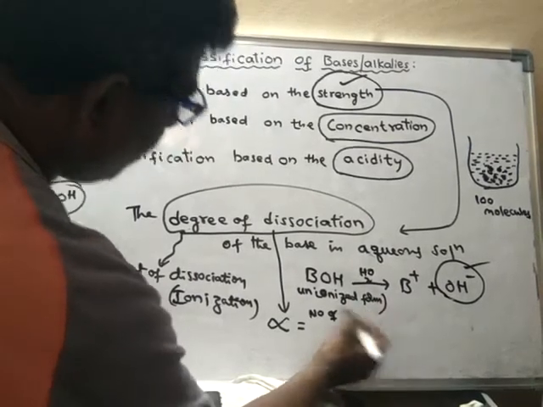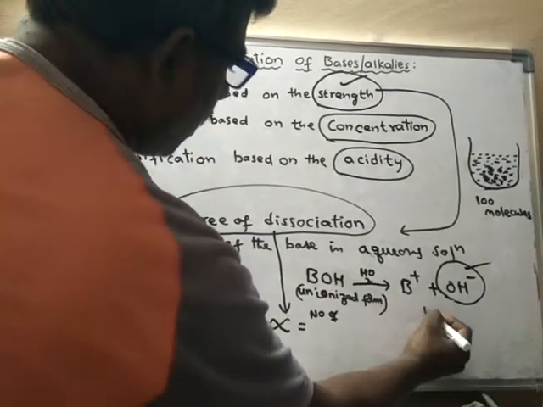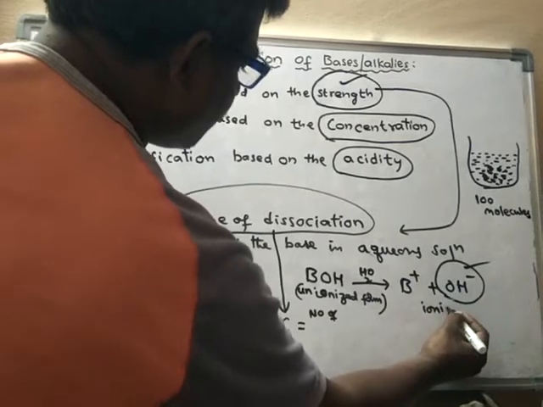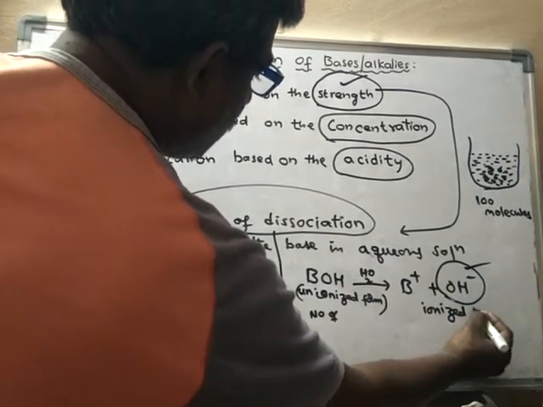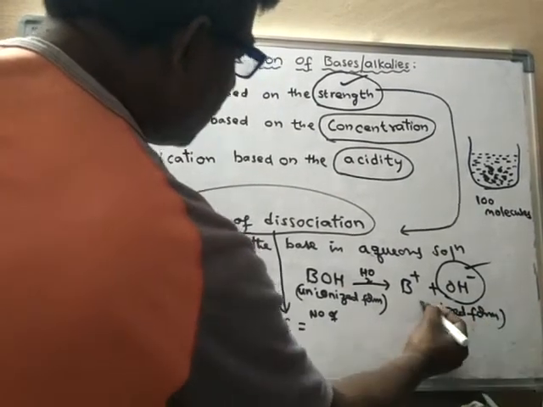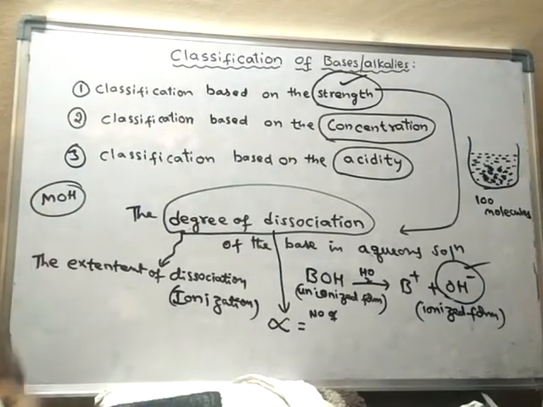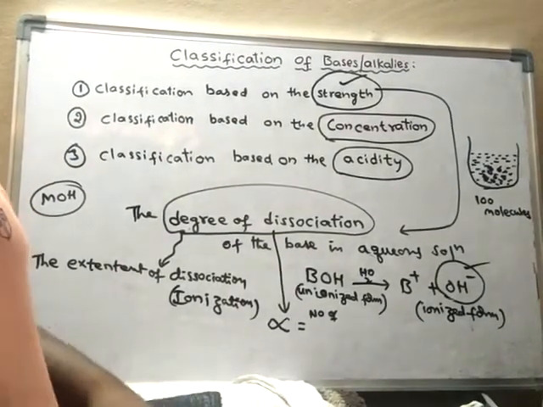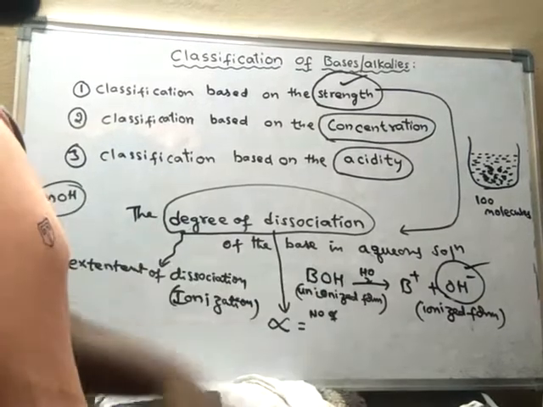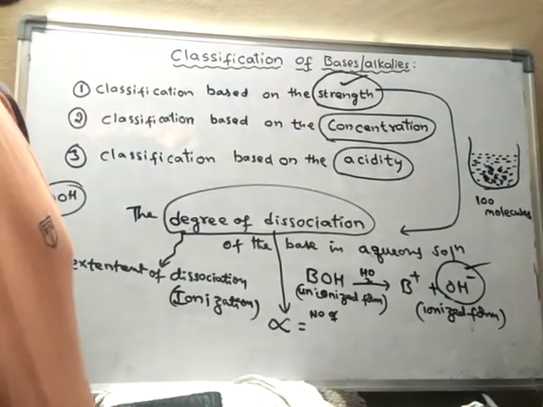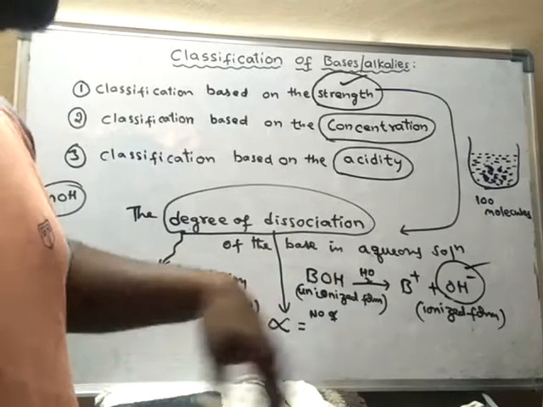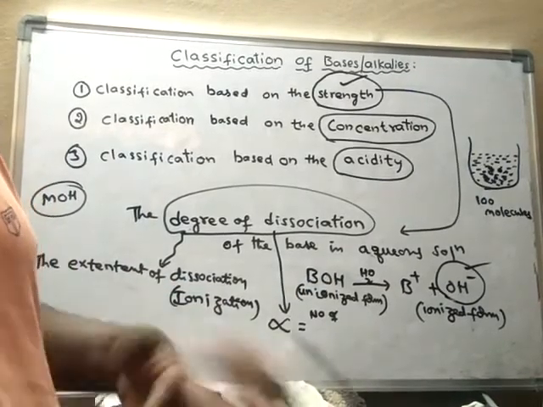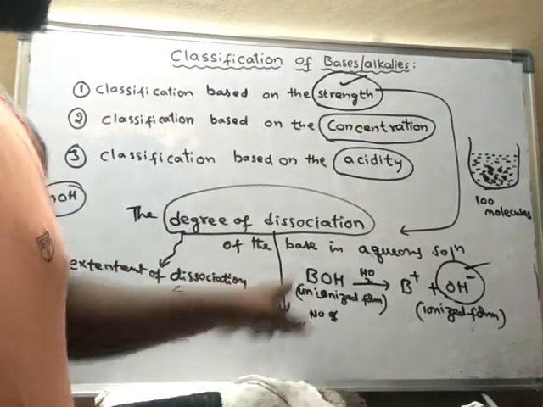All the molecules may not undergo ionization, and sometimes all the molecules may undergo ionization. It depends upon the nature of the alkali which we have taken.